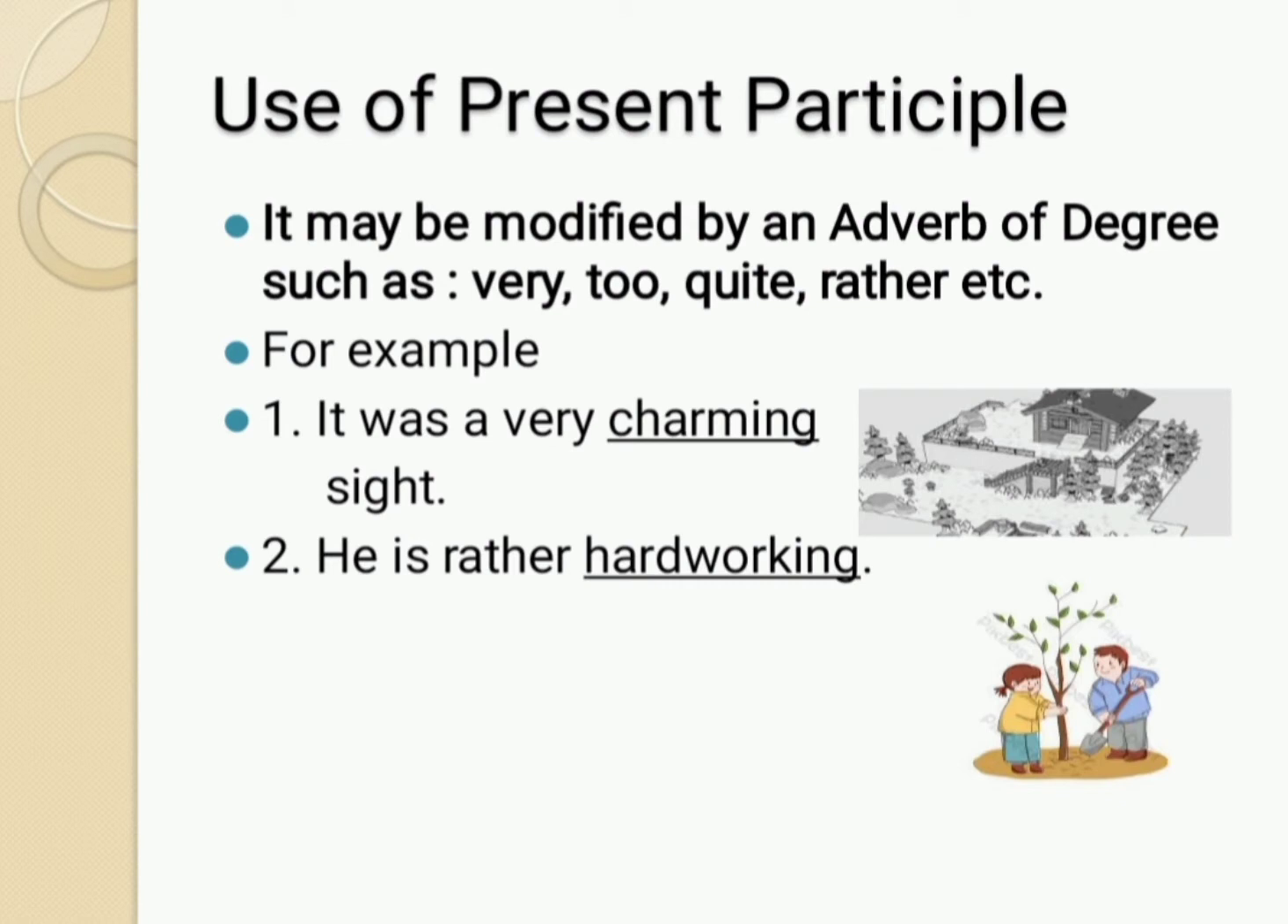The next use of present participle is that it may be modified by an adverb of degree such as very, too, quite, rather, and so on. For example, it was a very charming sight. Here, charming is present participle which is modified by an adverb of degree very. In the next sentence, he is rather hardworking. Here, the underlined word hardworking is present participle which is modified by an adverb of degree rather.